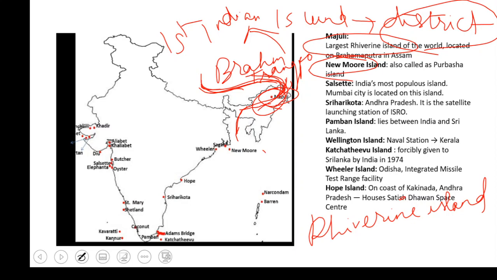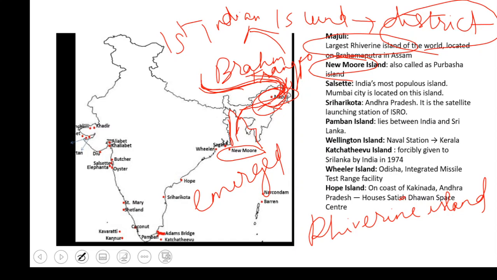And the second one is Newmoore Island. Actually, it's a disputed island between India and Bangladesh. So this is India, right? So here we have Bangladesh. Okay, so it's a disputed island between India and Bangladesh. It's believed that there was a cyclone in the 1970s because of which this island has emerged. Okay, emerged.